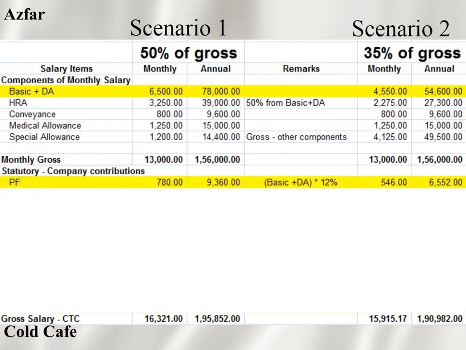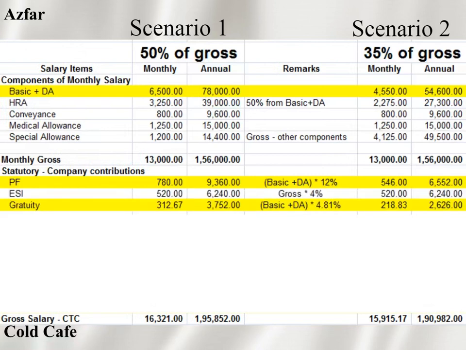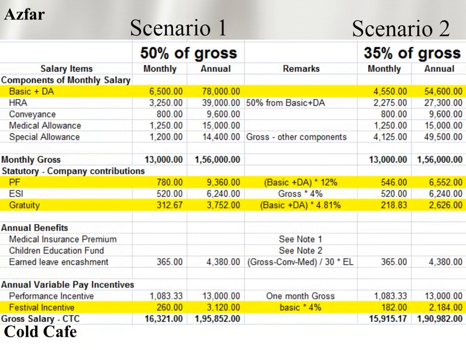The first thing is PF. In the first scenario, month on month the company is contributing 780 rupees, whereas in the second scenario the company is contributing only 546 rupees. That's the biggest difference. In your annual pay, the company is saving approximately 3,000 rupees. Second, in gratuity, in the first scenario the company is paying 3,752, whereas in the second scenario the company is paying only 2,626 rupees. The same goes for festival incentive: they are paying 3,120 rupees, whereas in the second scenario 2,184.